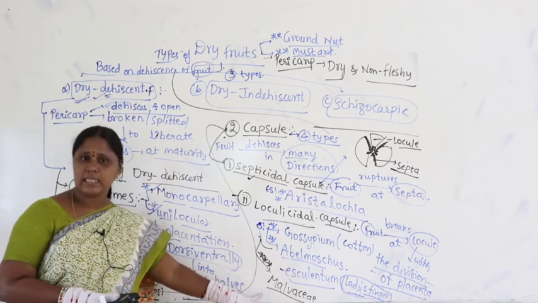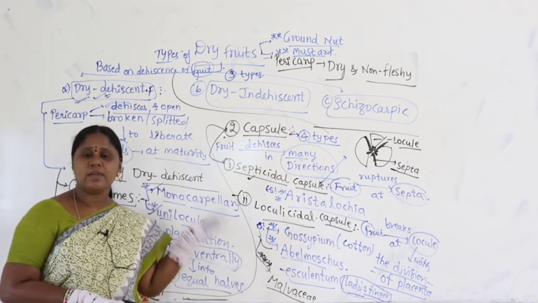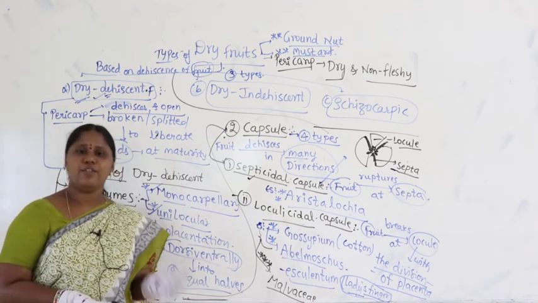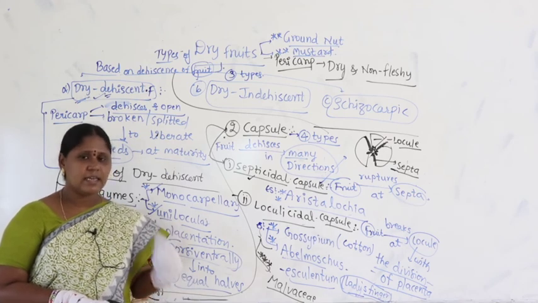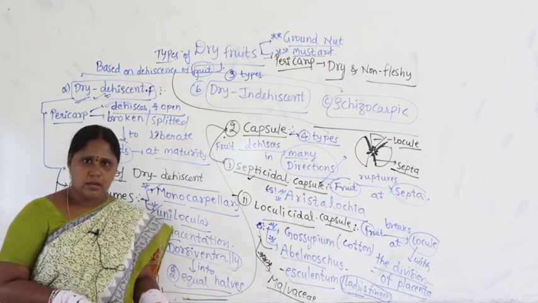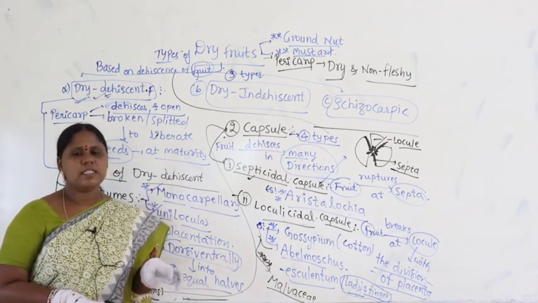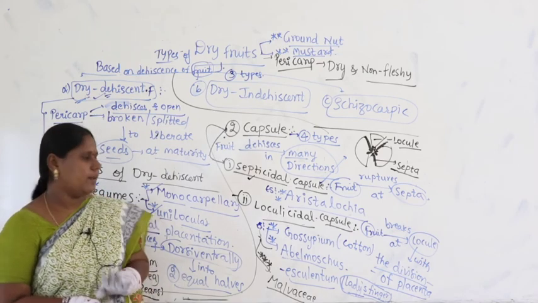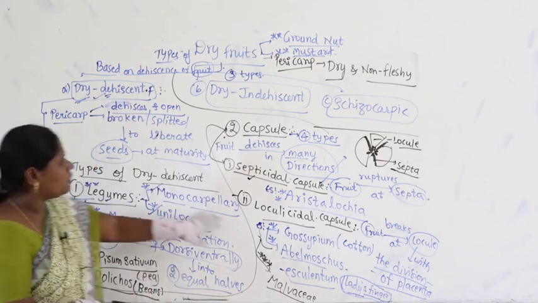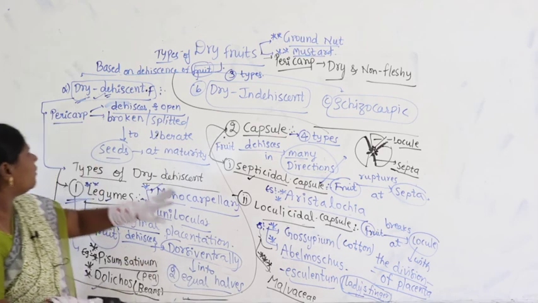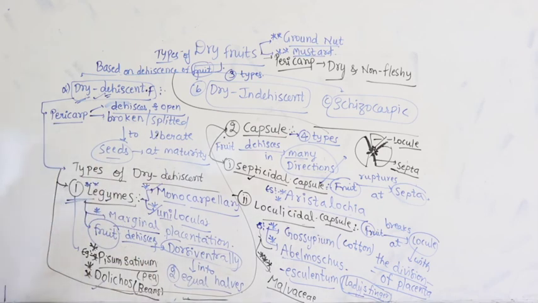Similarly, Malvaceae, which plants will come under Malvaceae, you have to remember. Similarly, in the last class I gave you Cucurbitaceae, Rutaceae. So, these families you have to remember, right. So, still two more types are there, we will continue. Now, before erasing the board, let me have a quick revision.